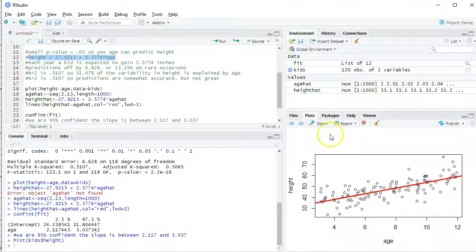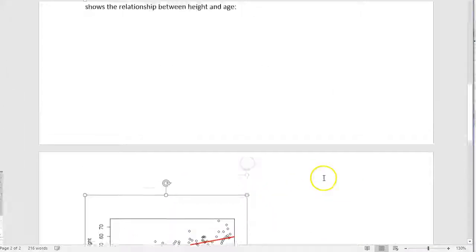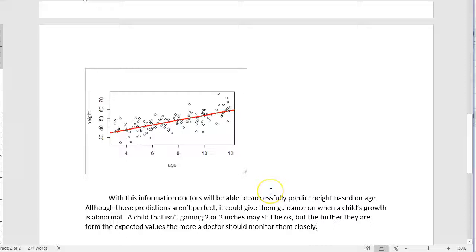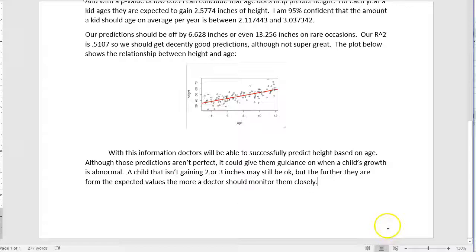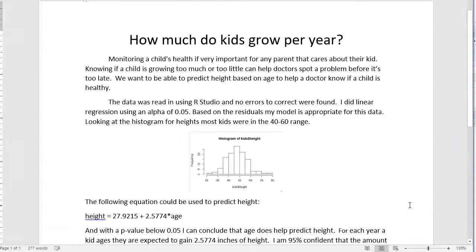I worked hard to put that regression line on my picture, so I'm for sure going to grab that, copy it, and put it into my report. It's kind of large. I don't know if I like the margins. We'll worry about that in a minute. Now for a conclusion, I want a summary that just backs up some of the main points of my report, and I want to make it sound important. Let's format this a little bit. I think I'm hoping for a nice tight report that all fits on one page so that you can have an idea of the kinds of things that you might want to say to a client.